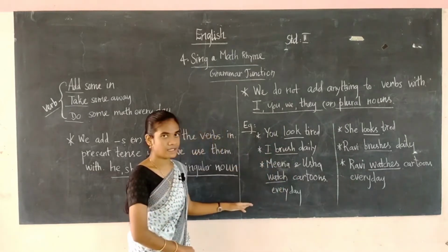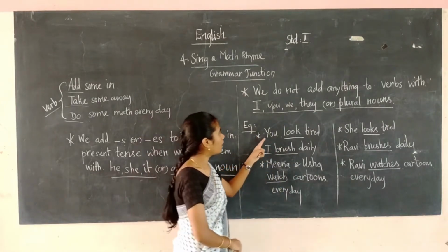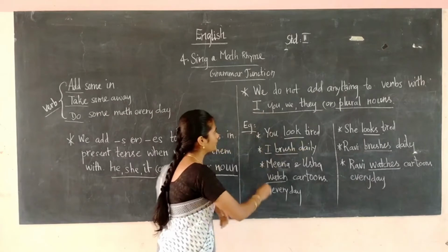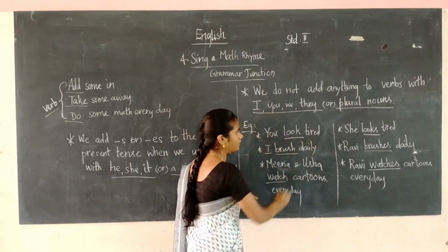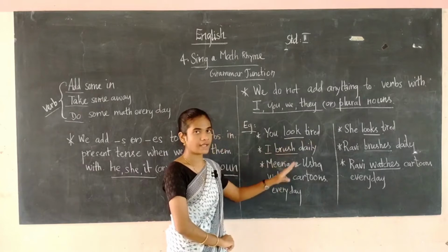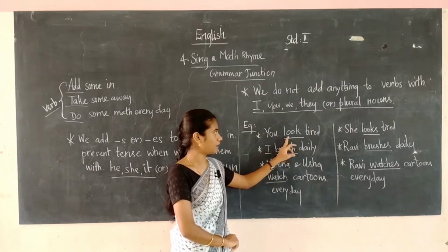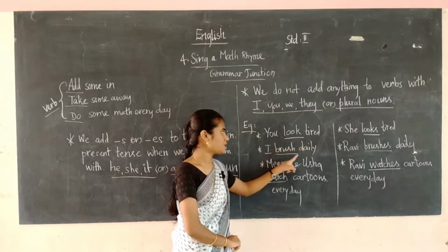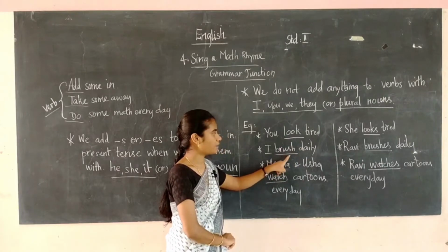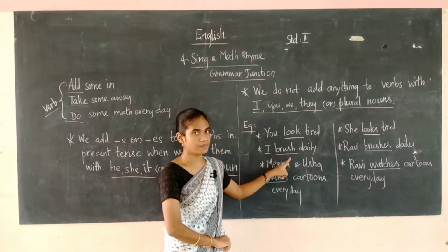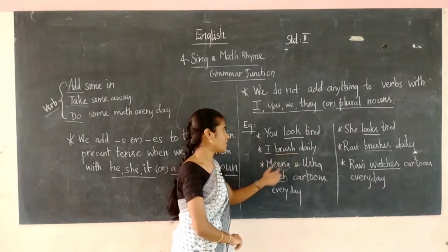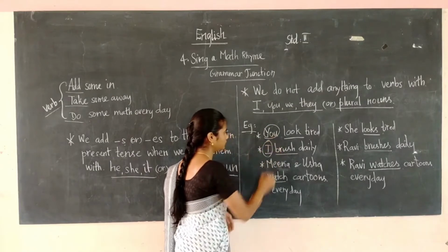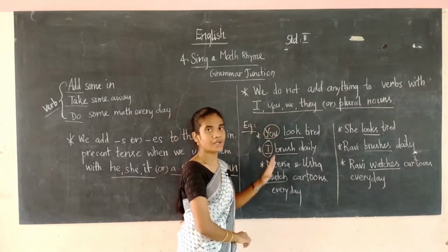Okay, now we can see the example one. Here I have written that we should not add anything to the verb. You look tired, so look is the verb, you should not add anything to the verb. You have to write it as it is, like look. Okay, I brush daily, so brush is the verb, you should not add anything to the verb brush. You have to simply write only brush because here I is there. Okay, here you is there, then I, so we should not add anything.